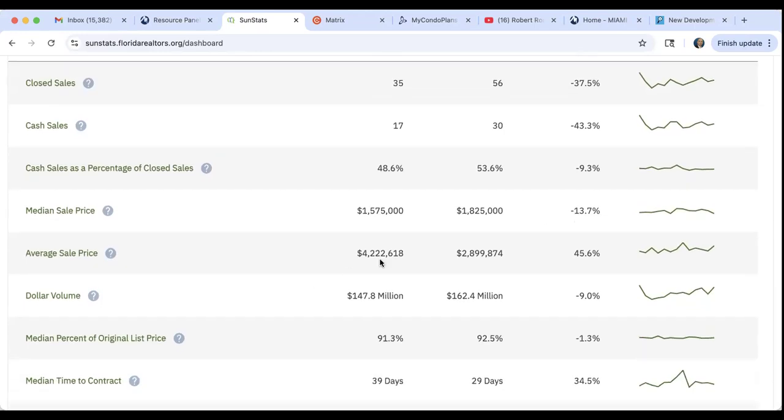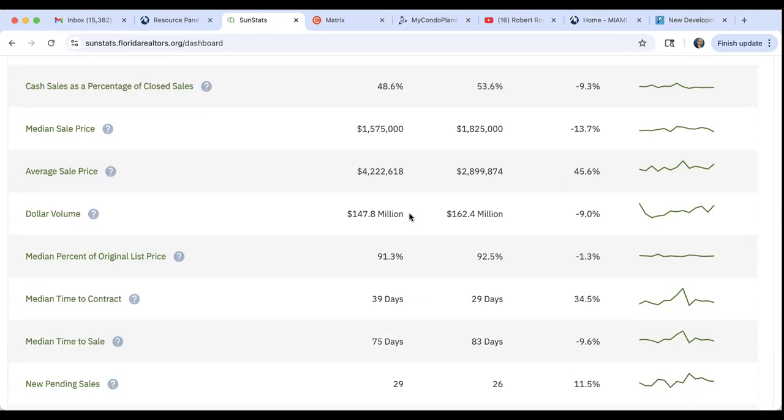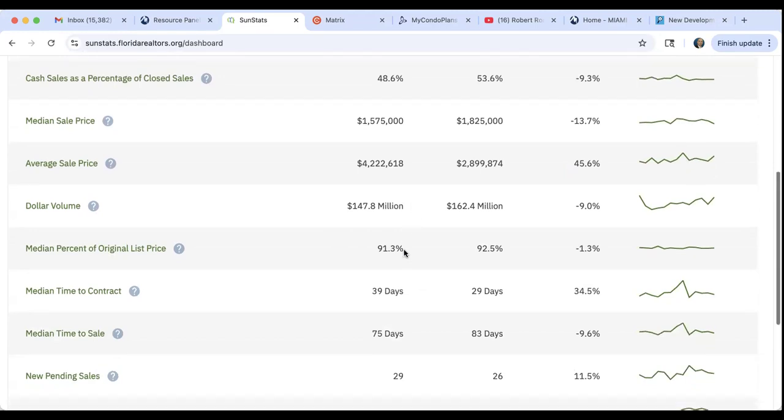Average sales price, however, increases because there were probably some more luxurious properties, like really expensive properties that sold that shot the average up. But the median sales price, which is what we use to determine like an entire area, like a county or a city, the median price went down. Okay. The dollar volume went down.